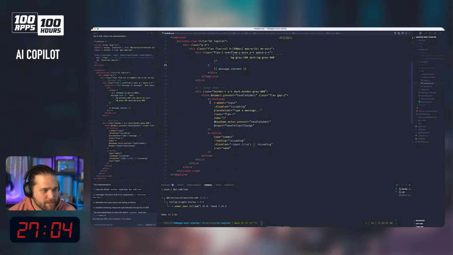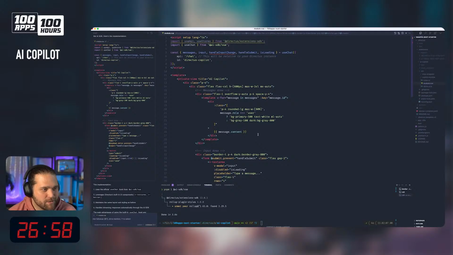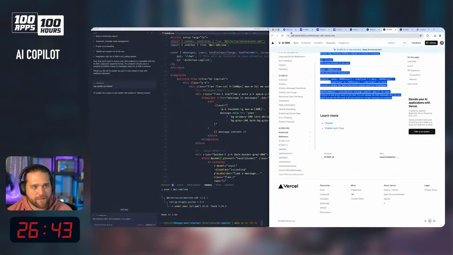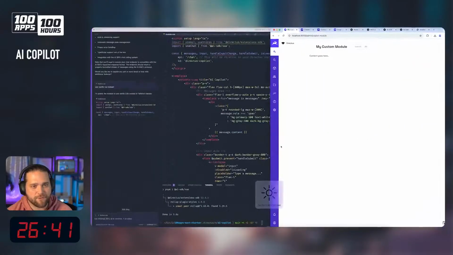The V text area and V button are built-in components within Directus. It is using Tailwind, which we don't use in Directus. So use vanilla CSS instead. And then we can hit save and see if this is actually going to work, right?